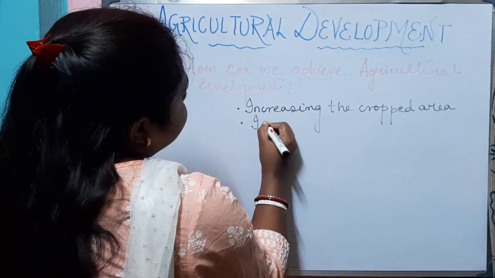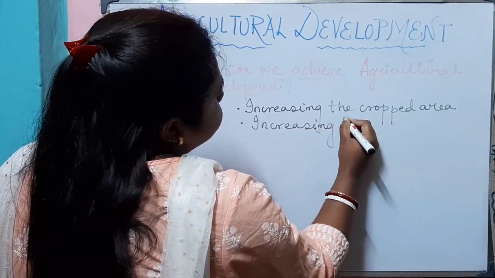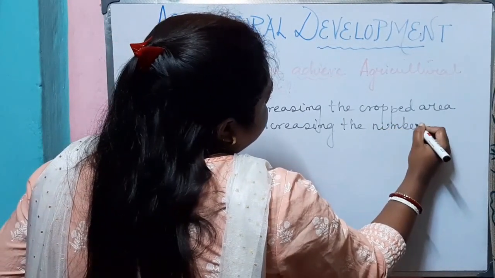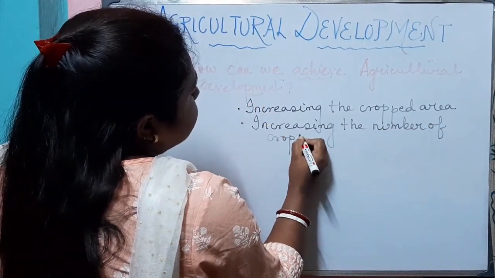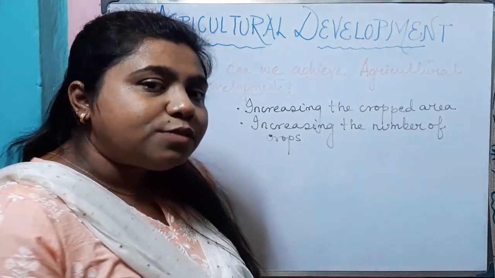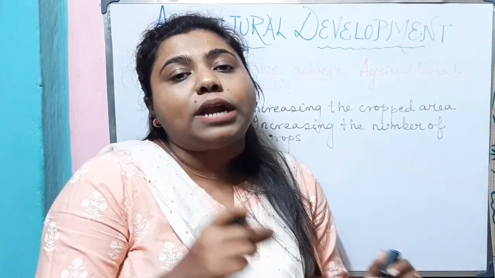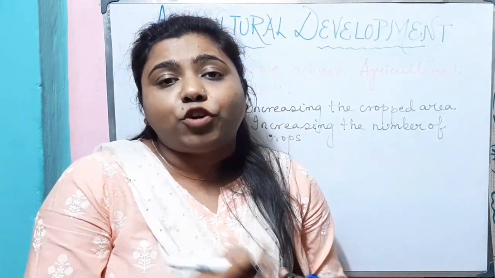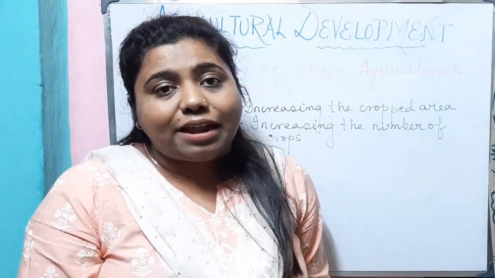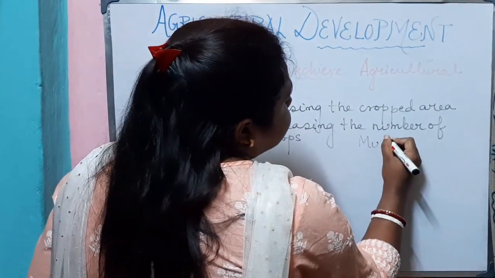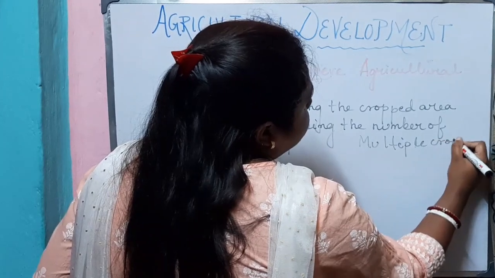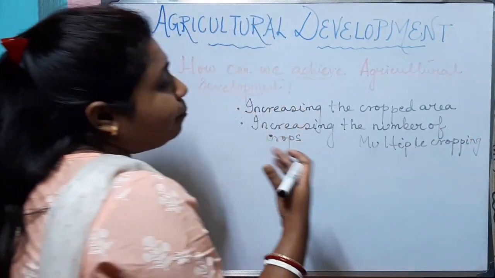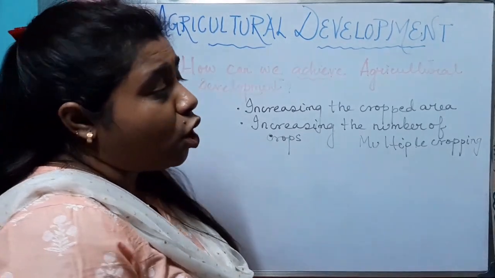Number two is increasing the number of crops. This means that in an agricultural year, we should not produce only one type of crop. We need to diversify our crops. We need to increase the variety of crops that can be grown in a particular land, and that is referred to as multiple cropping. That means cultivating different types of crops in the same plot of land.